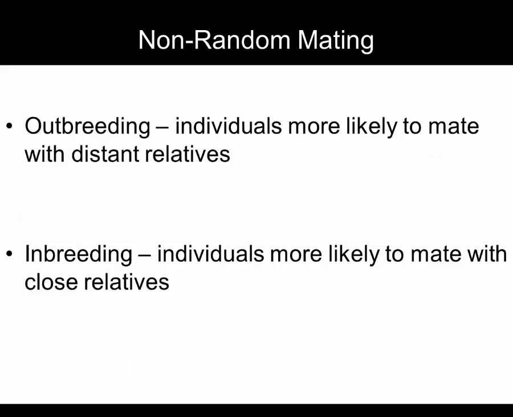Specifically, we're going to address bias toward mating with distant relatives versus bias toward mating with close relatives. The former is called outbreeding, and the latter is called inbreeding. Note that all matings occur between relatives because all individuals within a species are related. In fact, all life on Earth is distantly related, but there are problems associated with mating with close relatives.